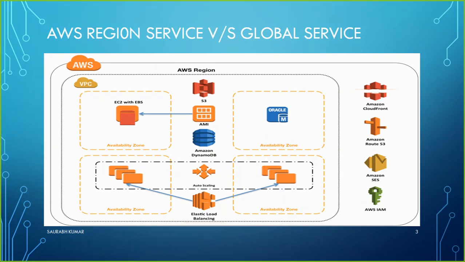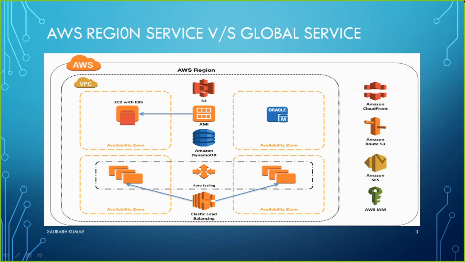Here you can see on the screen that we have two types of services offered by AWS. Some services are global, and some services are region based.